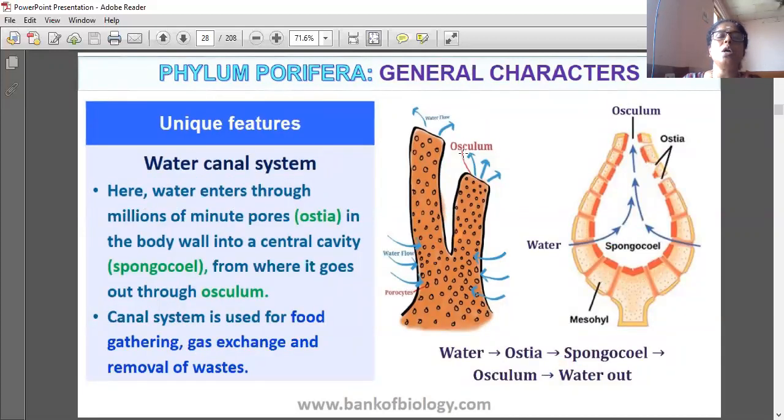Here water enters through the ostia. The minute pores seen on the body are called ostia, and afterwards the water goes outside through the osculum. This is the osculum opening here. Millions of minute pores, ostia, in the body wall lead into a central cavity from where water goes out through the osculum. The canal system is used for food gathering, gas exchange, and the removal of waste. The water entering is shown here, and from this water only food is gathered. Gaseous exchange means oxygen taking and carbon dioxide releasing.